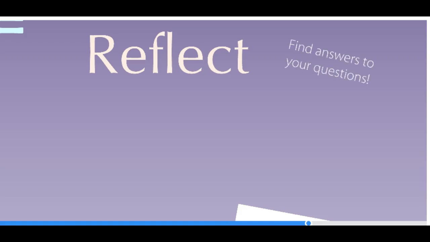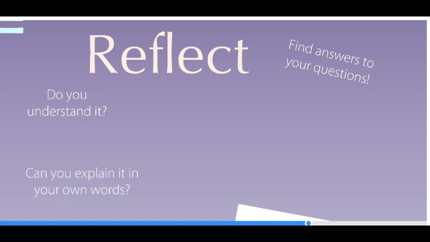So how do you do this? Well, you just asked a bunch of questions during the pre-read part, and now you look for your answers. That is a way to keep involved. You ask yourself, do you understand it? Could you repeat it to a younger cousin or a younger brother or sister or a child? Could you repeat it to somebody else? Can you explain it in your own words? You ask more questions. Maybe one question was answered and it brought up another question. When you do these, you reflect, you stay interested.